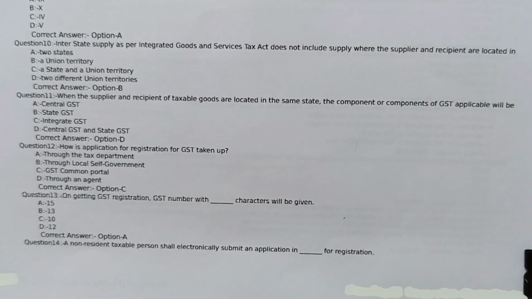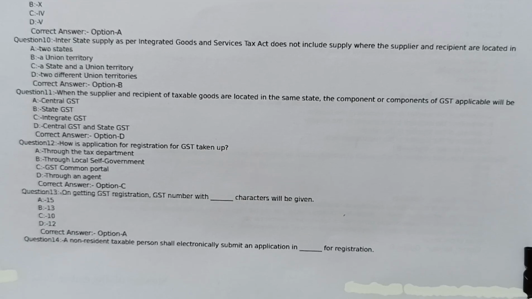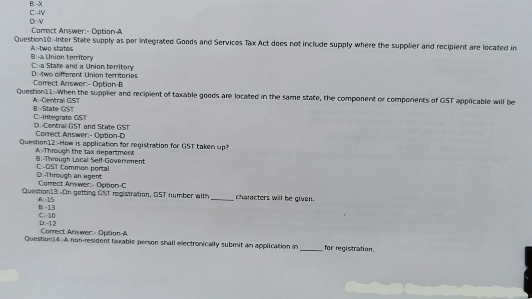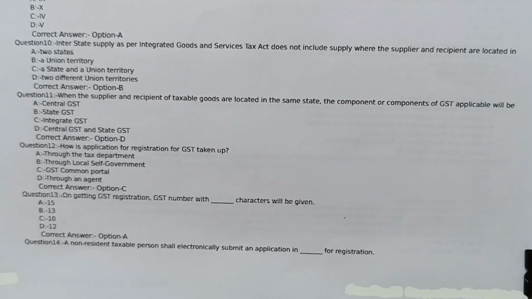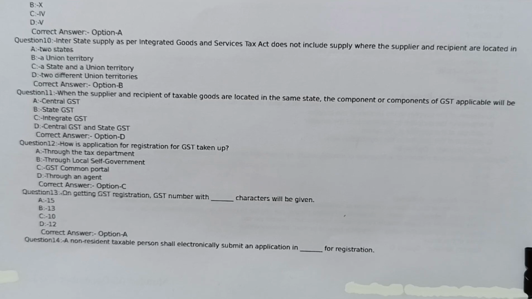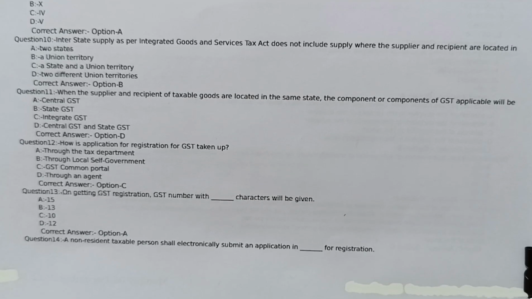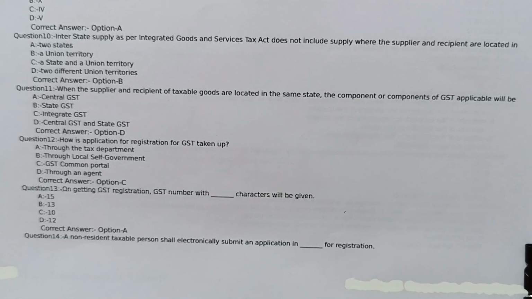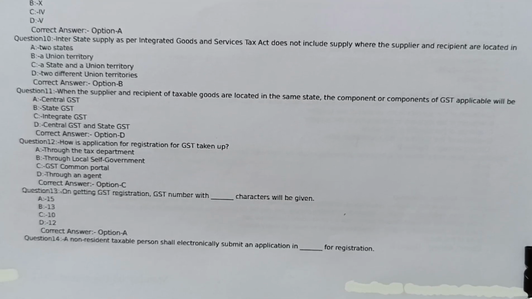Question number 10. Interstate supply as per Integrated Goods and Services Tax Act does not include supply where the supplier and recipient are located in option A 2 states, option B a union territory, option C a state and a union territory, option D 2 different union territories. Correct answer option B a union territory.